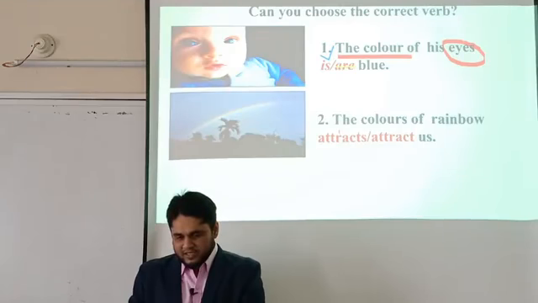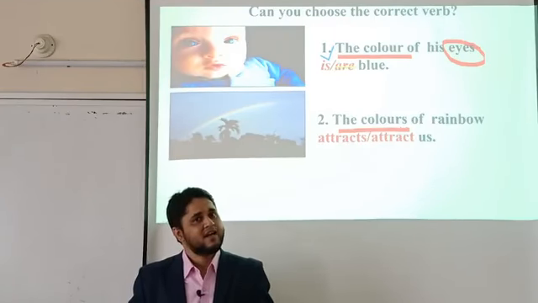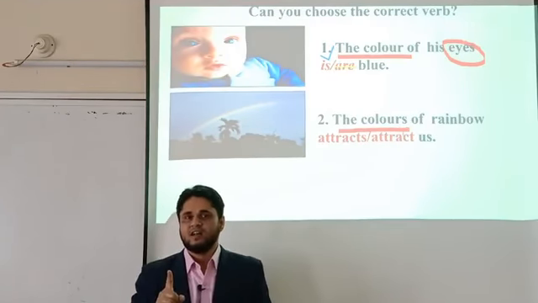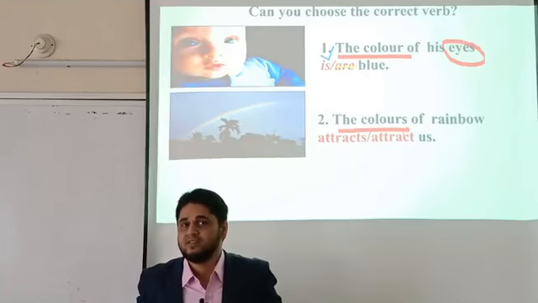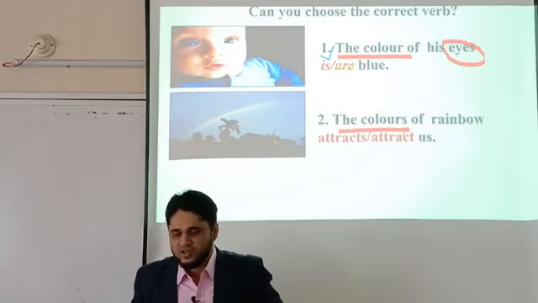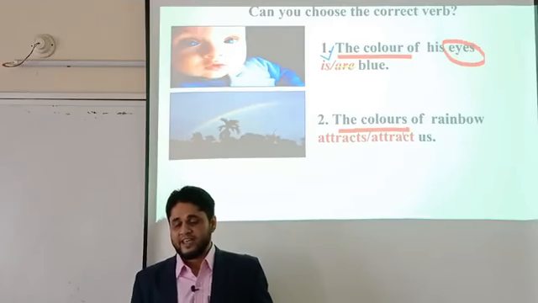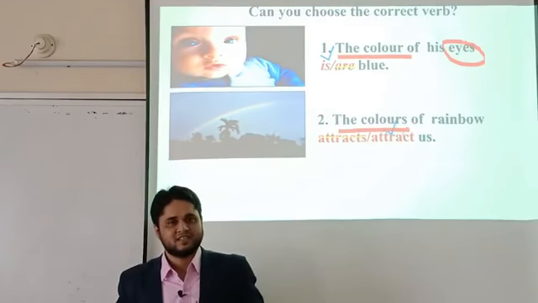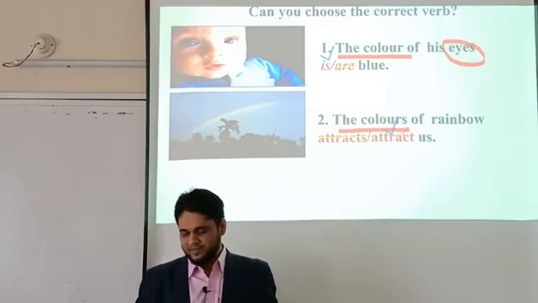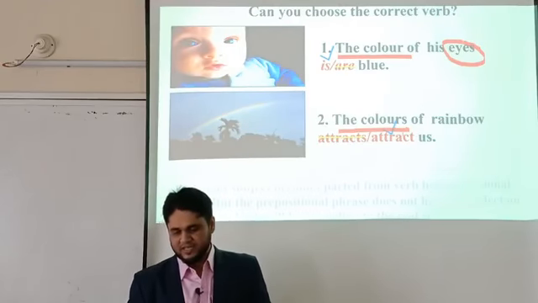So here the subject is colors. The colors is plural. 7 colors we know that a rainbow has. So the colors is plural here, and the verb will also be plural. Here the plural verb is "attract". My dear students, the correct answer is "attract". Okay, I think you can understand the matter.